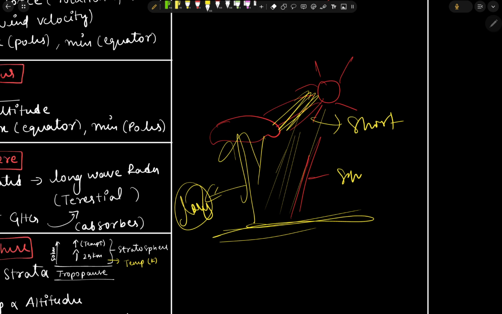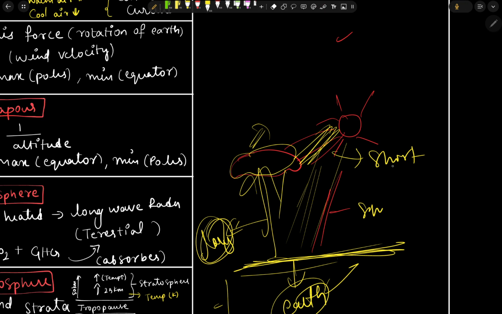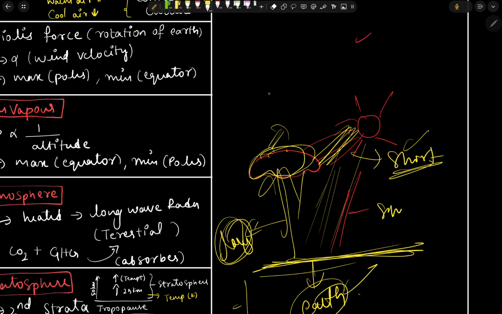So one thing we need to remember is the atmosphere gets heated up due to the long wave radiation or the terrestrial radiation, which is reflected back by the earth or released by the earth. The radiation released by the sun is known as short wave radiation. The long wave radiation released by the earth is received by carbon dioxide and some of the greenhouse gases.